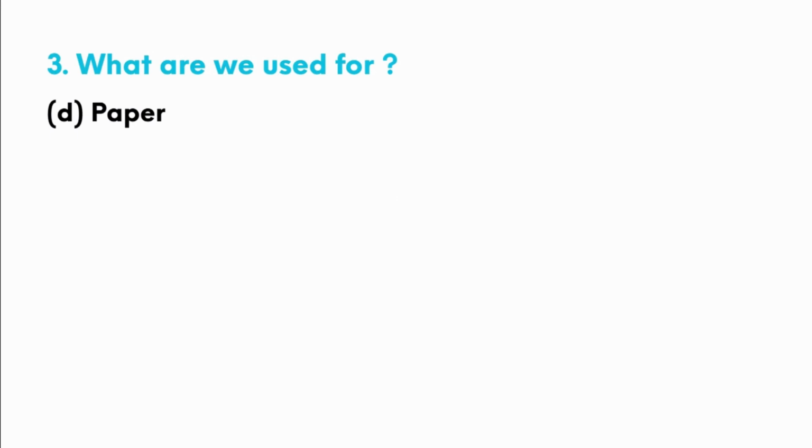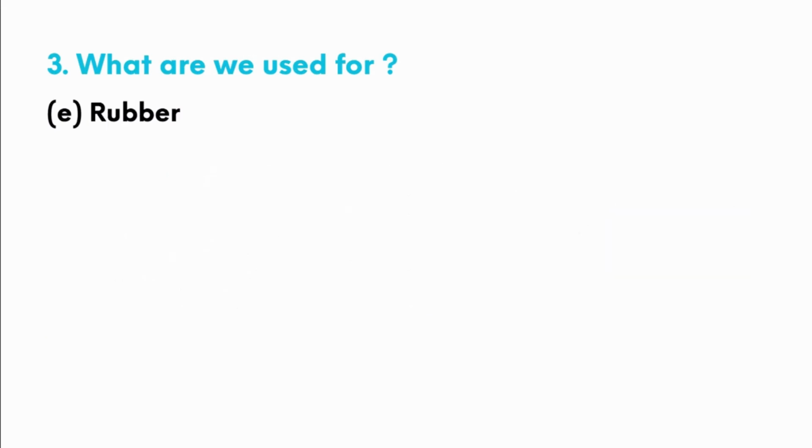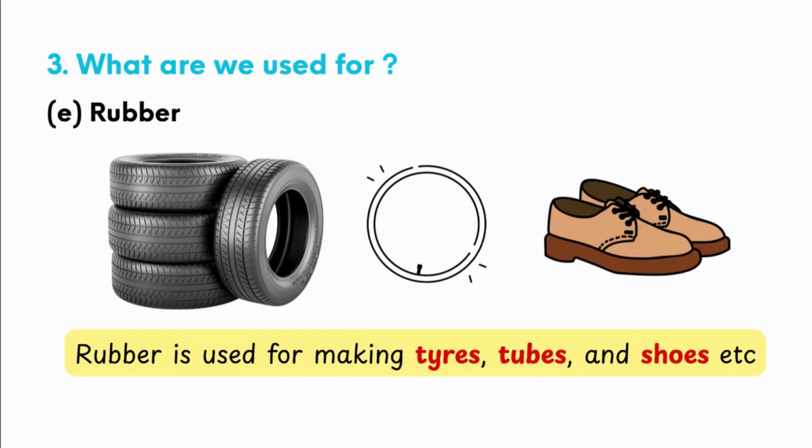Next is paper. Paper is used for writing books and newspaper printing. Rubber. Rubber is used for making tires, tubes, shoes, etc.